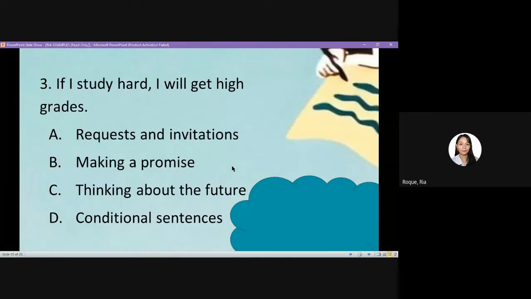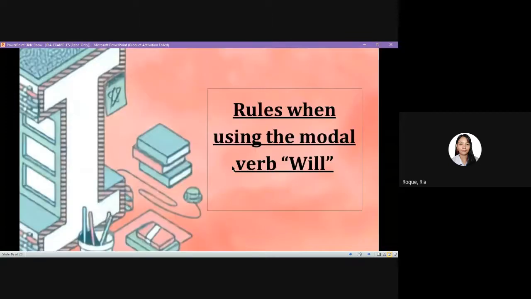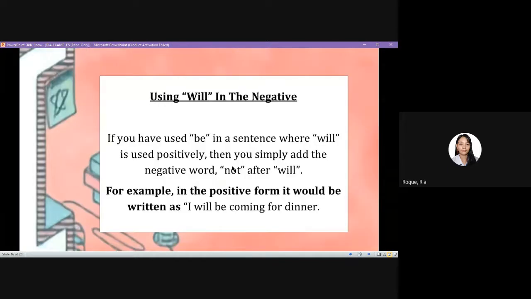Let us now move on to the rules when using the modal verb will. Using will in the negative. If you have used be in a sentence where will is used positively, then you simply add the negative word not after will. You do not use not after the additional verb.